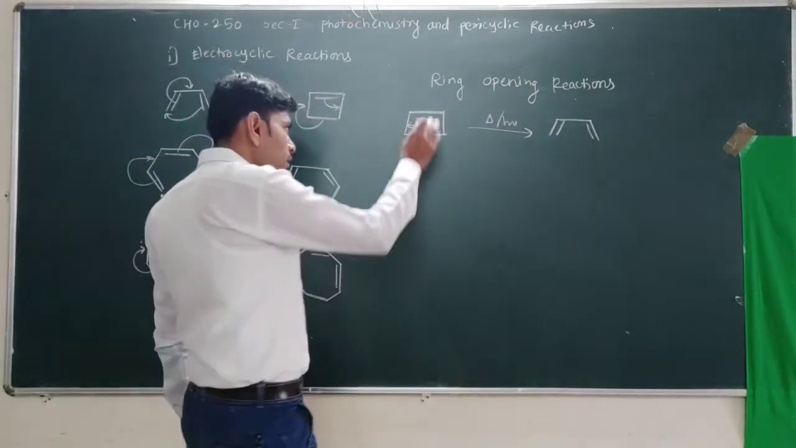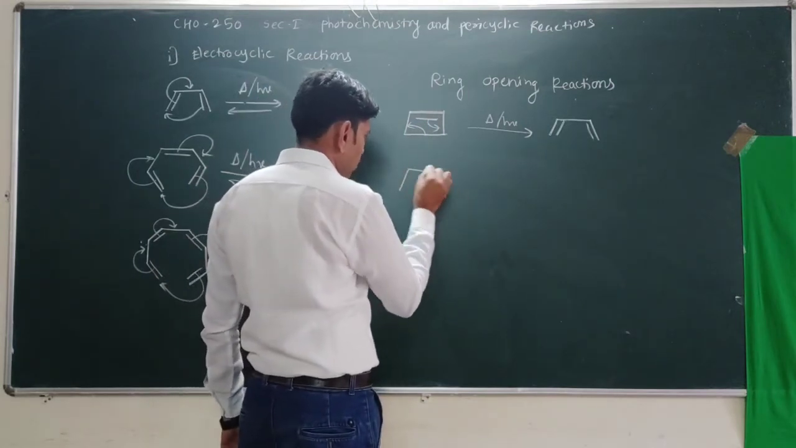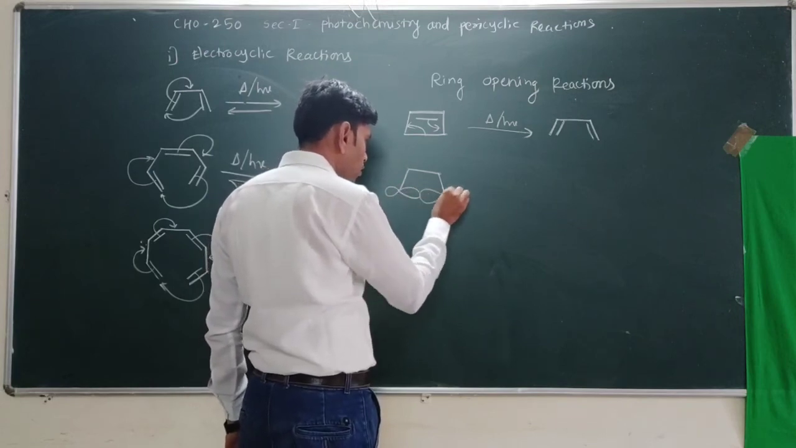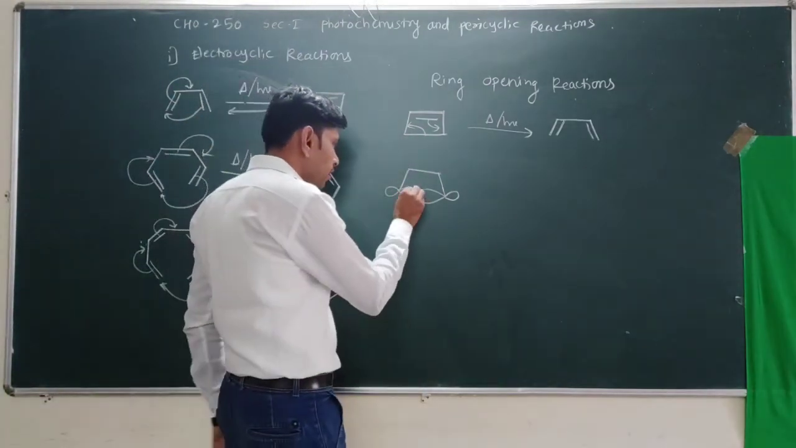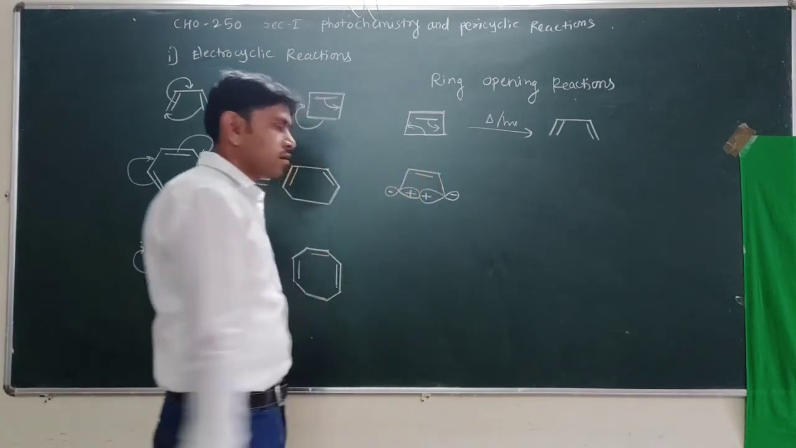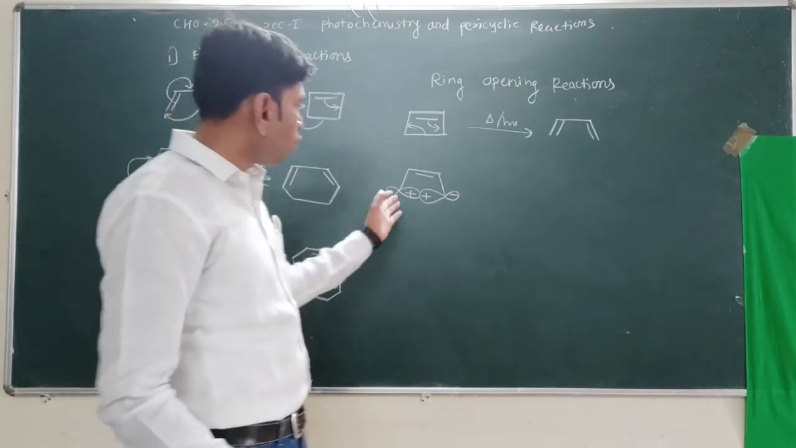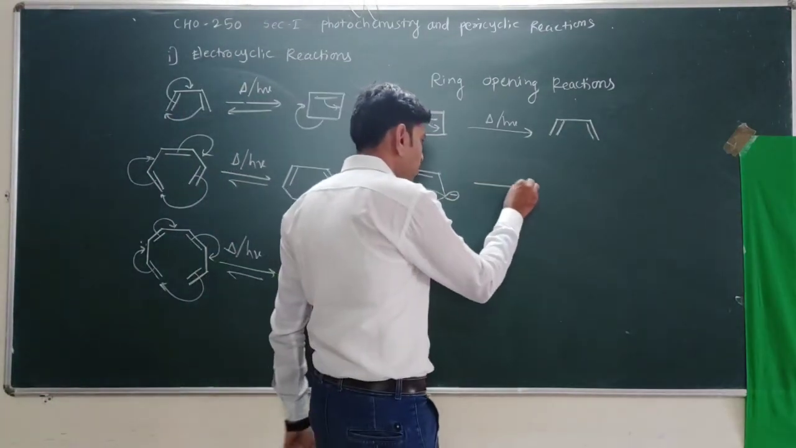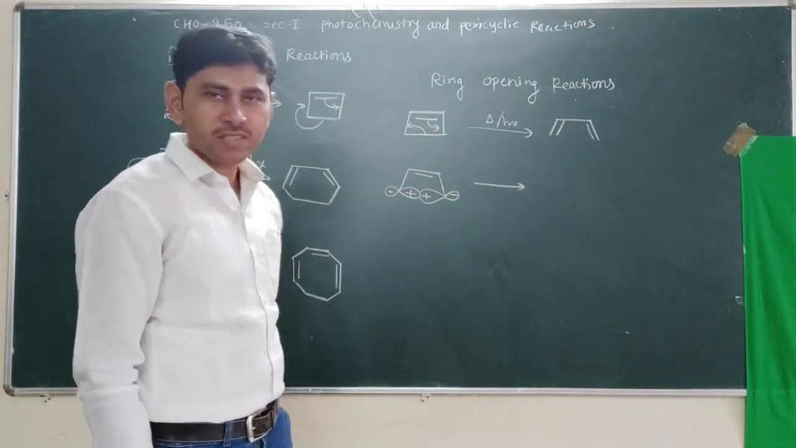So when these rings undergo breaking, it involves breaking of orbitals. Here a bonding orbital is there, and these pi electrons are involved. Now these bonding orbitals open while the ring is converted into open chain compounds. So while opening these, two types of rotations are there.